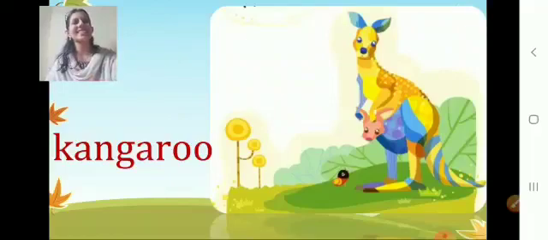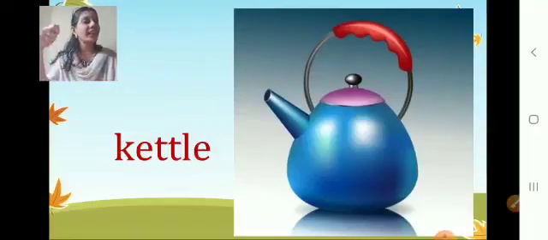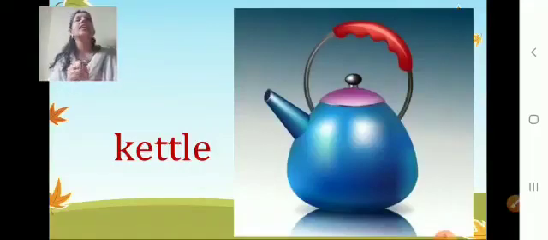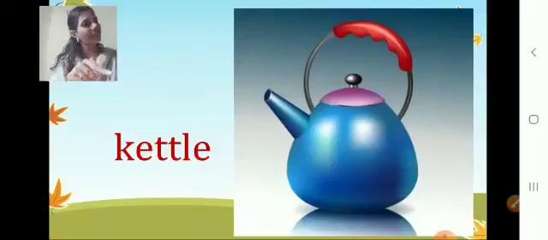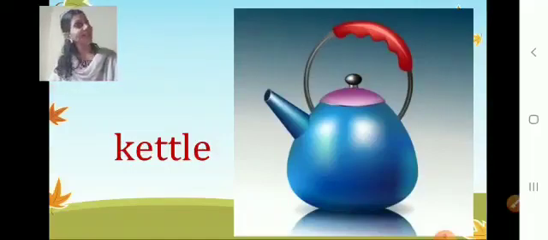That's good. You know, they got hot water in their kettle. What is that? Kettle. What did they take? Hot water in their kettle, because if they feel thirsty, they can drink it. What is that? Kettle. Do you have a kettle at home? Yes? Wow. That's sweet. Very nice.